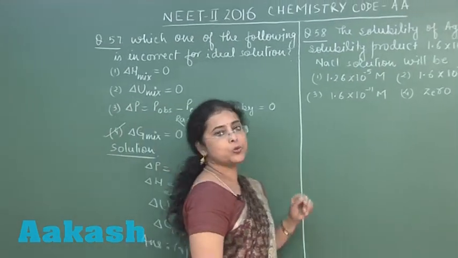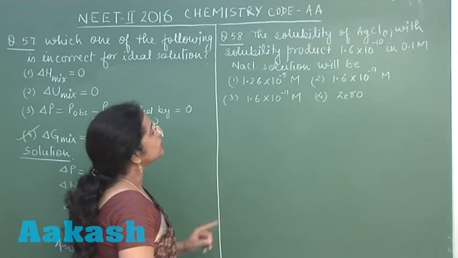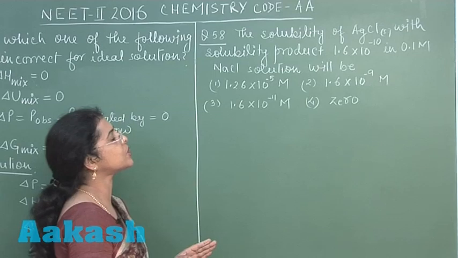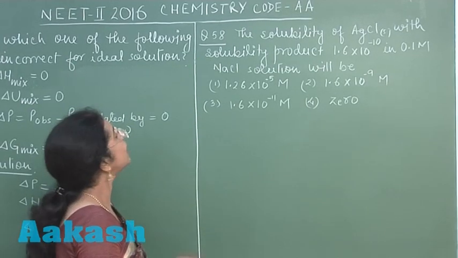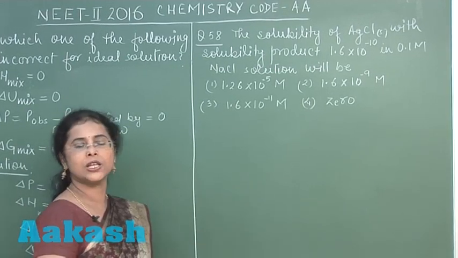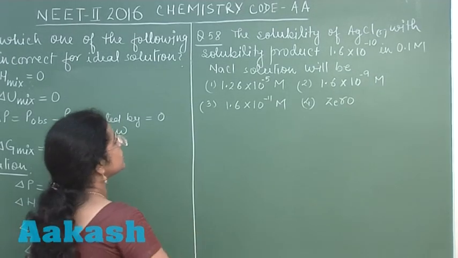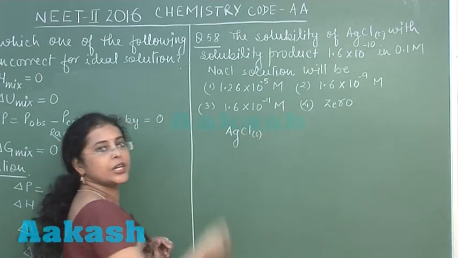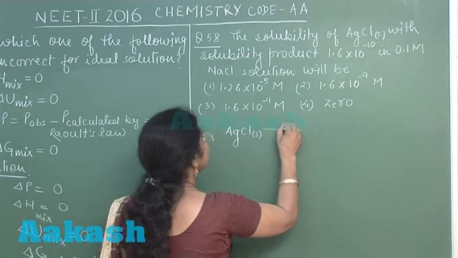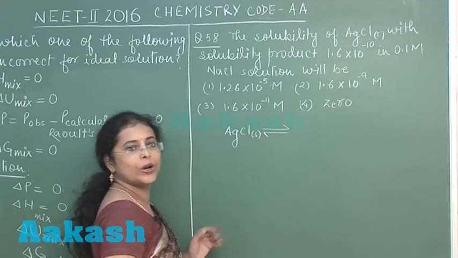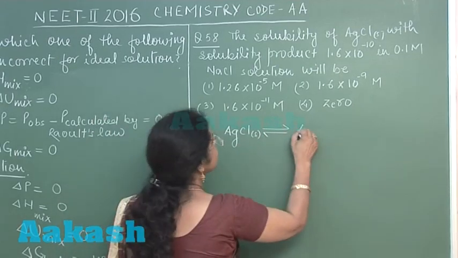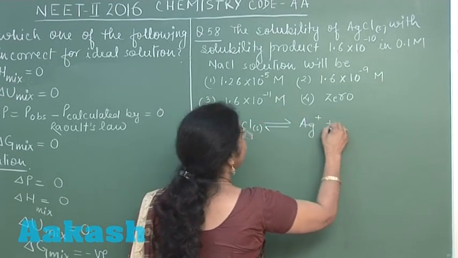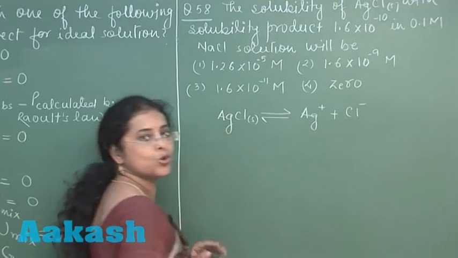Next question of today's paper, question number 58. The solubility of AgCl with solubility product 1.6 into 10 raised to power minus 10 in 0.1 molar NaCl solution will be. This question is related to AgCl. AgCl is a sparingly soluble salt. So, when dissolved in water, it forms a saturated solution where equilibrium is set up between ions and unionized solid.